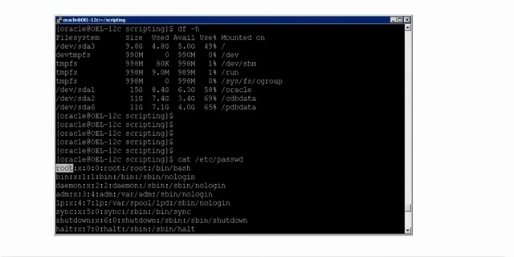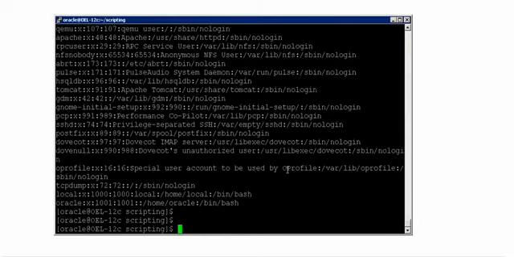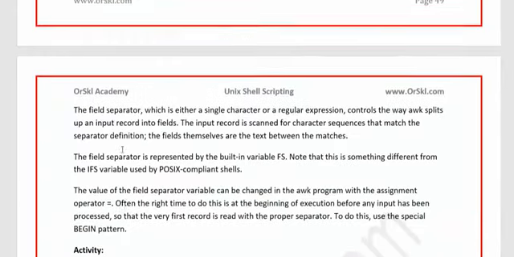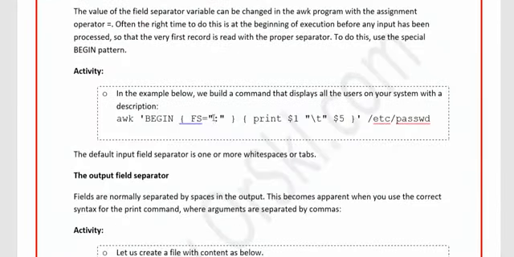Then this will become $1, $2, $3, $4, $5, $6, $7, because all these are separated with colon. This is how you can also give user defined input field separators. That's the next topic of discussion. So if we want to do that, see here, colon.